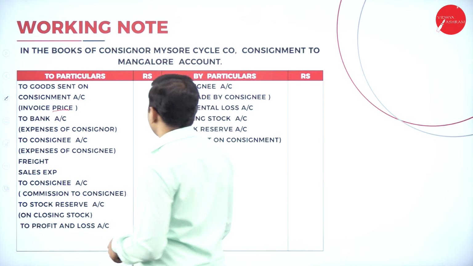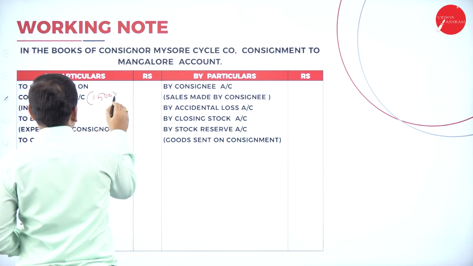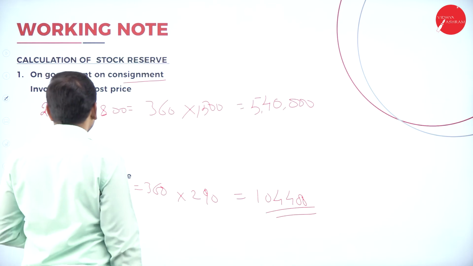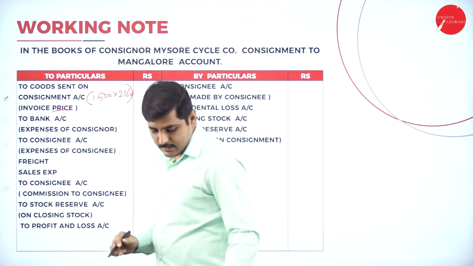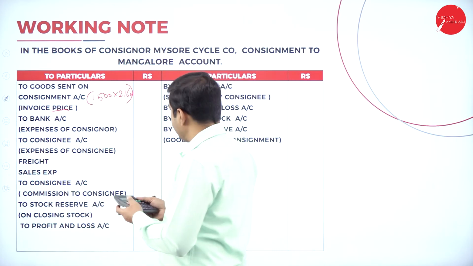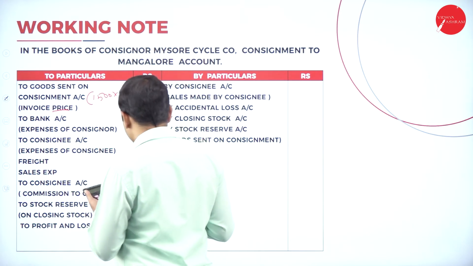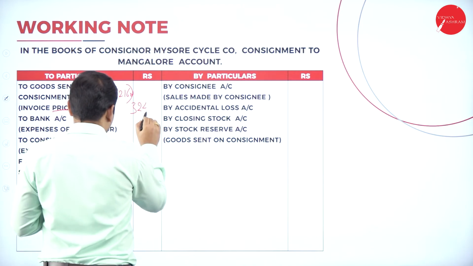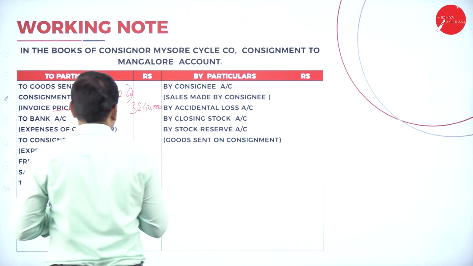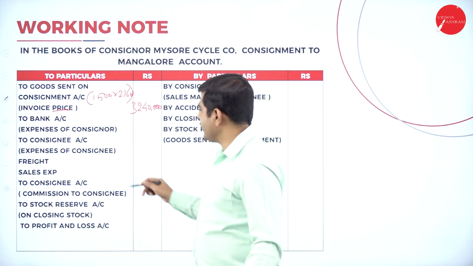So 1,500 into 2,160 equals 32,40,000. Now, to bank account, expenses of consignor.